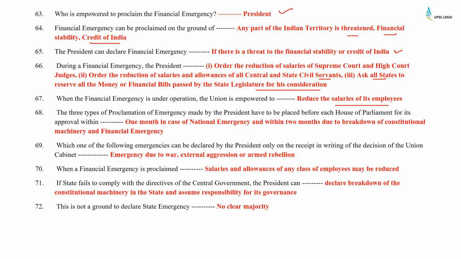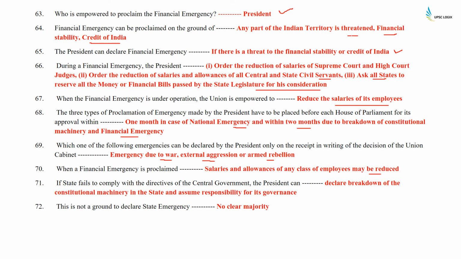The three types of proclamation of emergency made by the President have to be placed before each house of the Parliament for its approval within 1 month in case of national emergency and within 2 months due to breakdown of constitutional machinery and financial emergency. Which one of the following emergencies can be declared by the President only on a receipt in writing of the decision of the Union Cabinet? Emergency due to war, external aggression, or armed rebellion. When a financial emergency is proclaimed, salaries and allowances of any class of employees may be reduced.